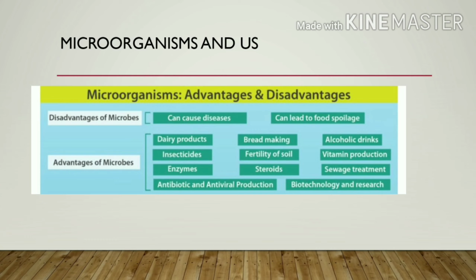Microorganisms, I told you previously, have advantages as well as disadvantages. The disadvantages of microbes are that they can cause diseases and lead to food spoilage, like the bread I told you about. The advantages of microbes are dairy products, insecticide, enzymes, antibodies and antiviral production, bread making, fertility of soil, steroids, alcoholic drinks, vitamin production, sewage treatment, biotechnology and research.